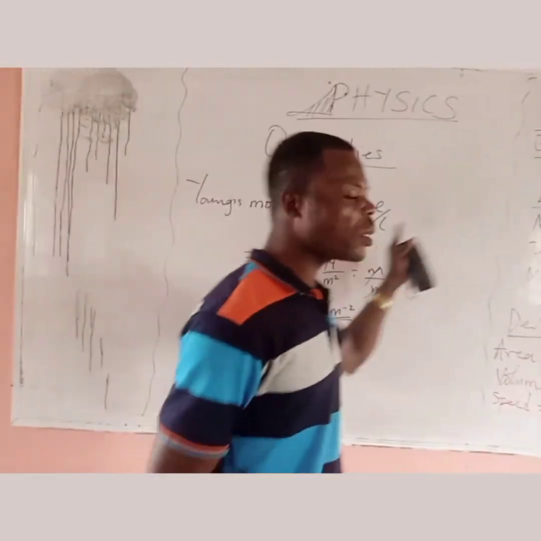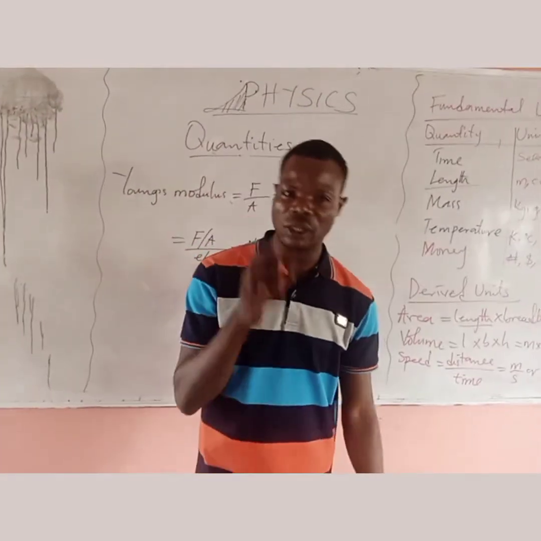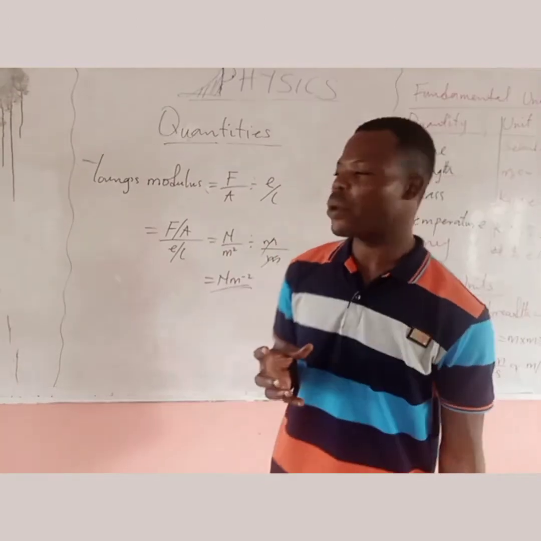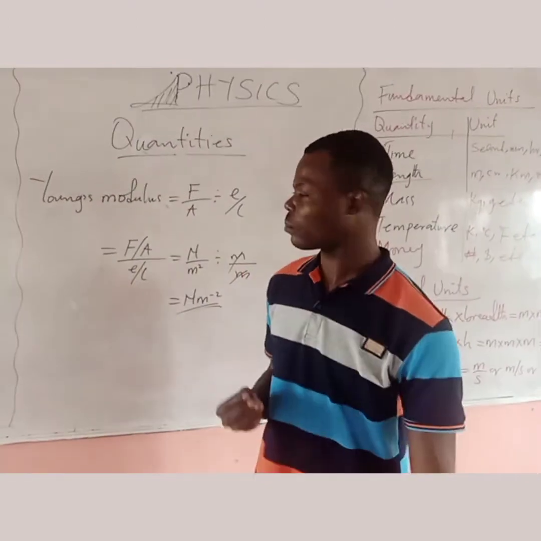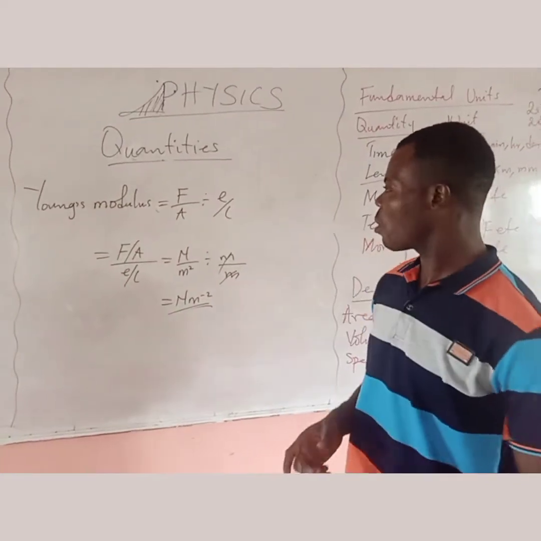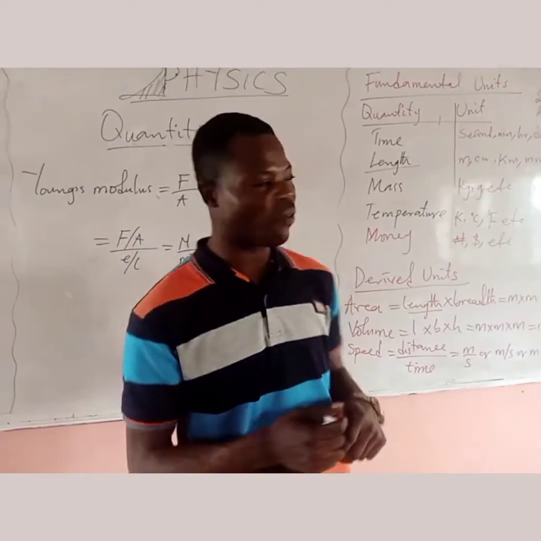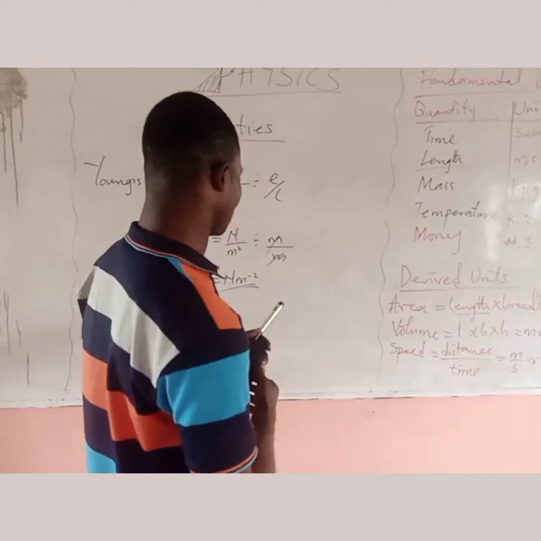So among all these units, there is a particular unit that is common, which we can easily use to recognize any given quantity. So this unit or this method is referred to as SI unit.